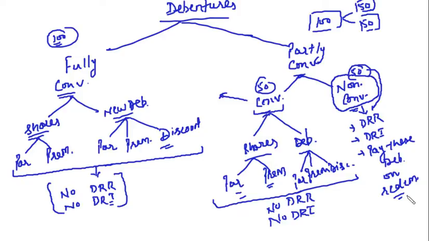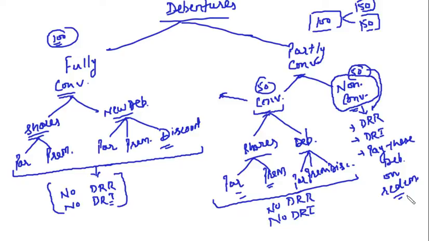Debentures can be either fully convertible or partly convertible, right? Debentures then can be converted into either shares or new debentures. Then if you are converting it into shares, that means you are issuing shares for the debentures. Now shares can be issued at par or at premium. Clear? Debentures can be issued either at par or at premium or at a discount. If the debentures are fully convertible, there is no need to create DRR. There is no need to invest in the specified securities, that is DRI. Clear?